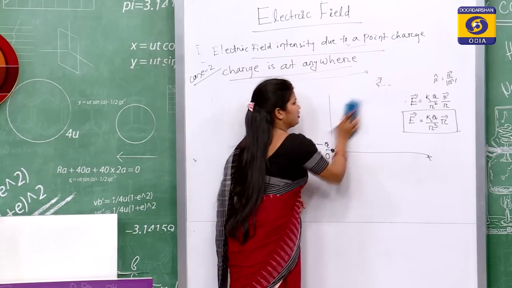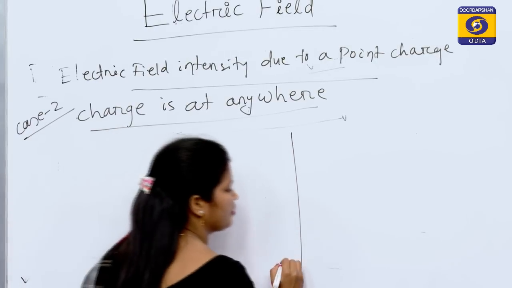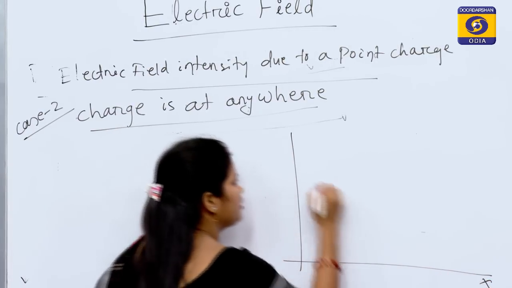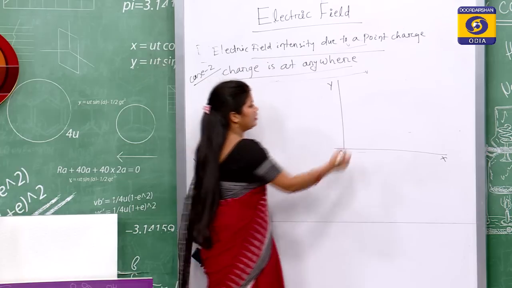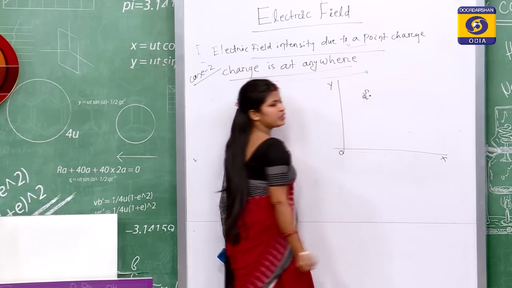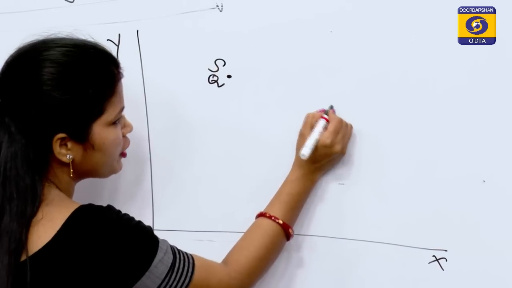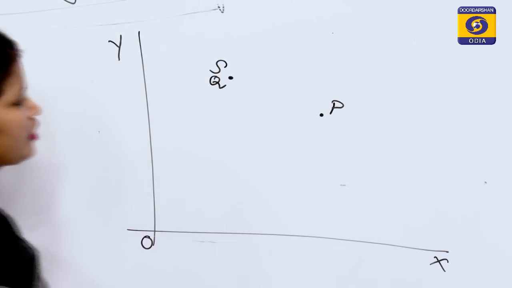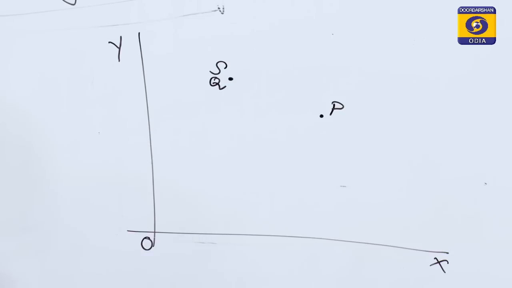Similarly, in a coordinate system, this is x axis, this is y axis, this is origin O, and S be the source point where q charge is present, and P is the observation point where the field strength is to be computed.